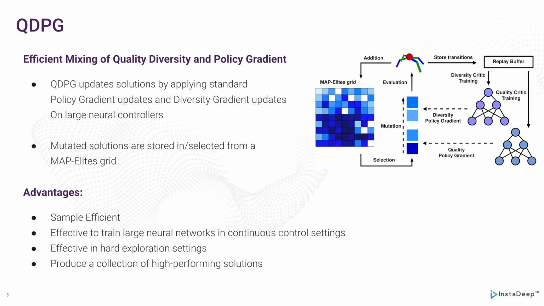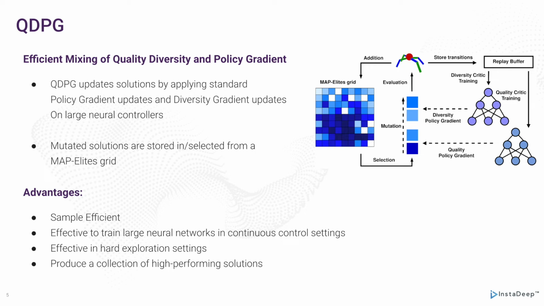In this work, we introduce the idea of a diversity policy gradient that drives solutions towards more diversity. The diversity policy gradient can be used in combination with the standard policy gradient to produce high-performing and diverse solutions. Our algorithm, called QDPG, builds on MAP-Elites and replaces random diversity search with diversity gradient updates.